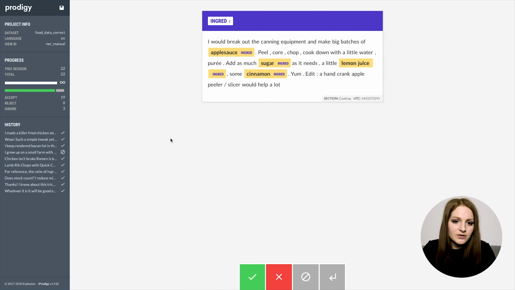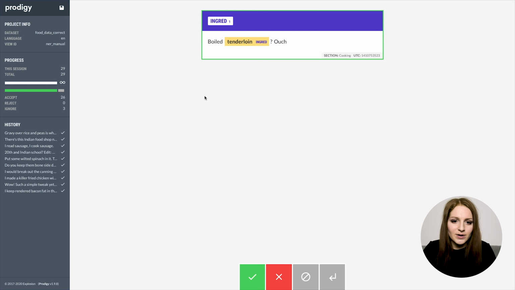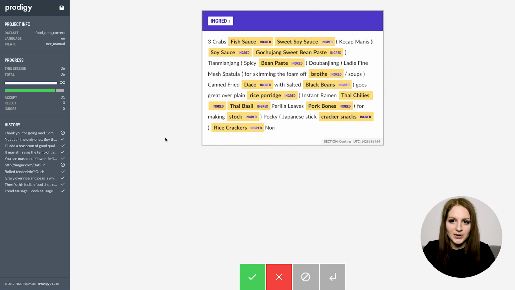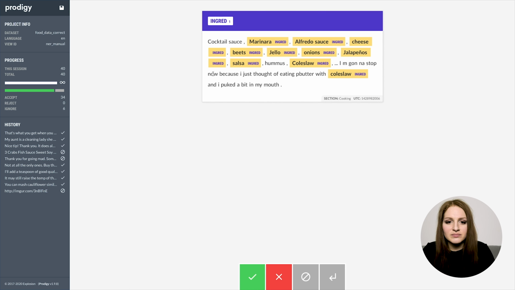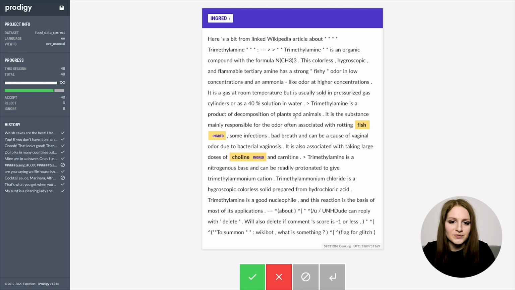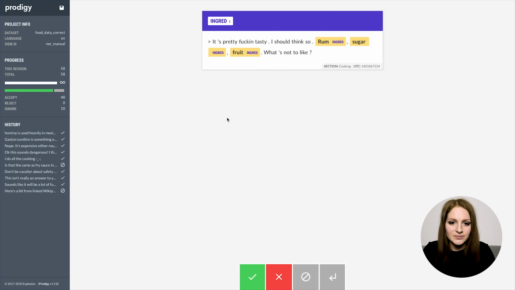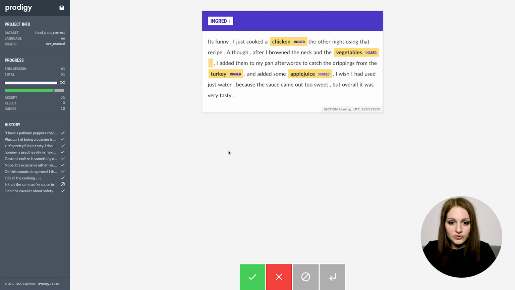It's a bit repetitive in places because the way people talk about food is quite similar, and we're seeing a lot of the same entities, but it also shows that some of them are just much more common than others. Here we can actually see quite a few ingredients that definitely weren't in the training data and that are correctly recognized here. For instance, apple juice. That's a good sign too, and that means that we're really recognizing ingredients in context here.